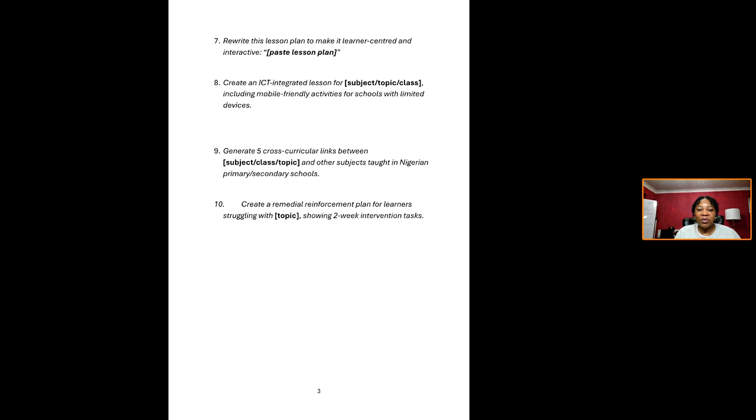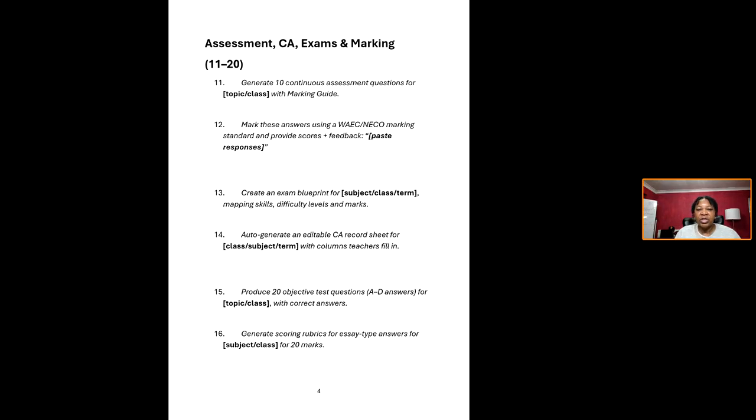Okay, generate 5 cross-curricular links between so and so and other subjects taught in Nigerian primary schools. That's if your school does curricular links. Generate 10 continuous assessment questions for, put the topic, create a marking guide. Okay, mark these answers using WAEC/NECO marking standard and provide scores plus feedback.